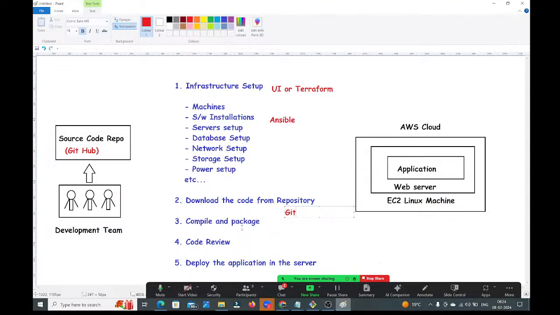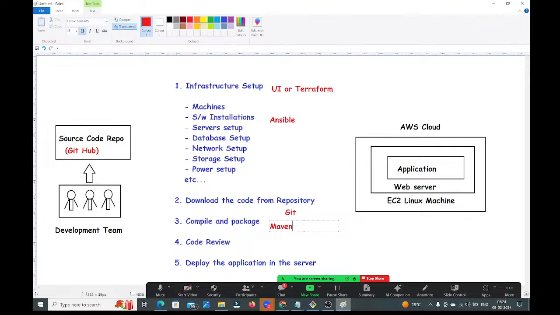I want to compile the code. I want to package the code. For that, I am going to use one more tool. What is that? Maven. We are going to understand Maven to compile the code and to package the code, guys. Maven will do that activity. So we are going to learn Maven, GitHub, Git, Ansible, Terraform, all these things.